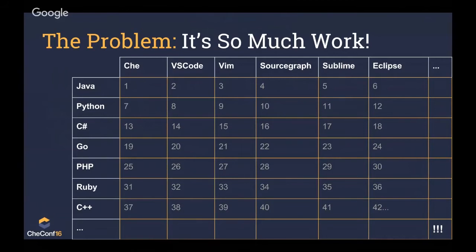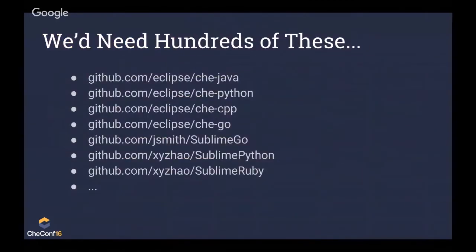We want to make it so that every single programmer in the world has jump to def, find all references, refactoring, rename, all of those things, because every developer deserves that. And we don't want to get there by creating tons and tons of individual plugins like this for every single language and every single tool. But this is the state of the world.